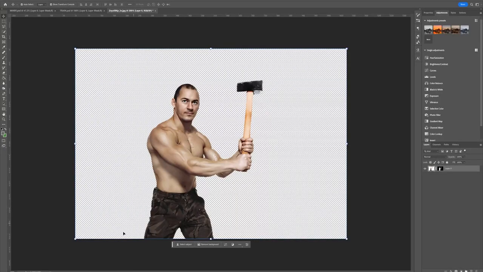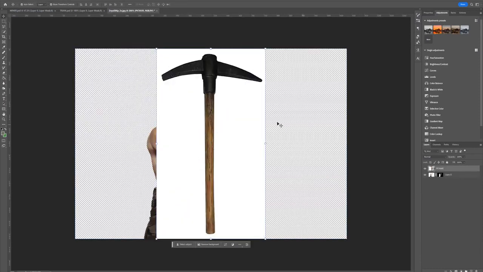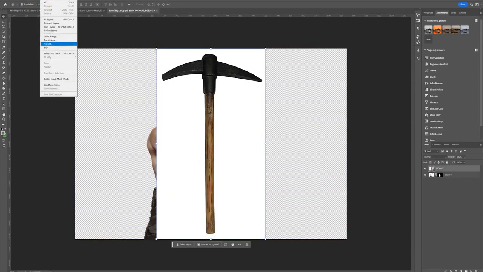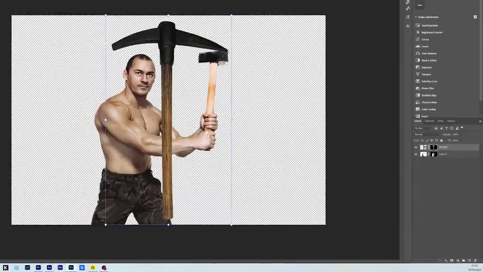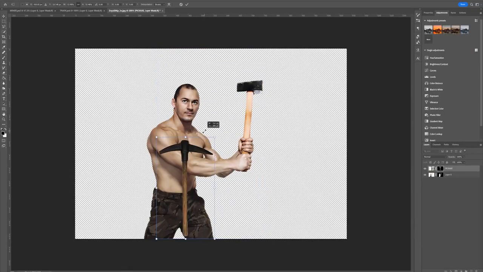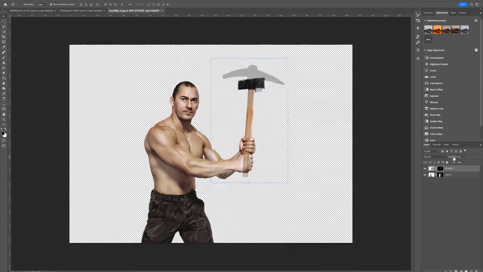So how am I going to do that? I've got my original image, and I've cut him out. I've cut him from the background, and I'm going to start adding in other images that I've got off the internet. So this is a pickaxe, in case you didn't know. I'm going to line it up with where the hammer is, just get it nicely in position. Sometimes toggling off the opacity will help line this up properly.